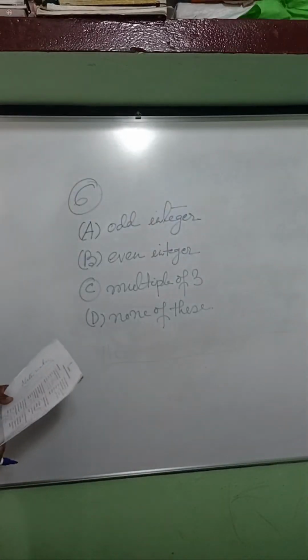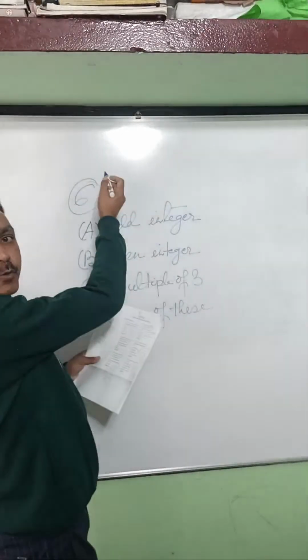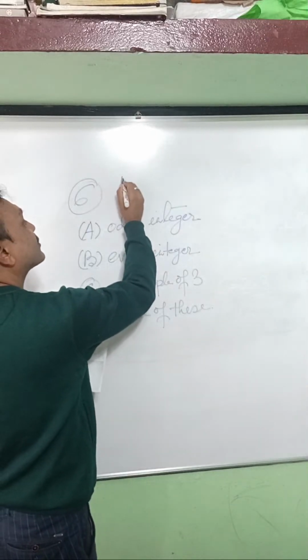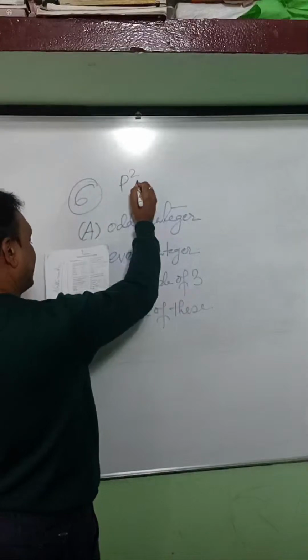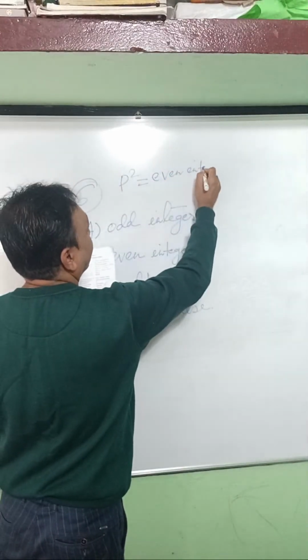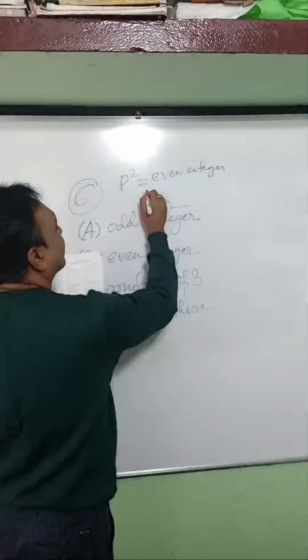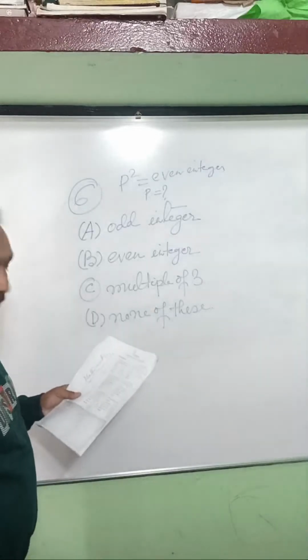According to you, which is the correct answer? Can you tell me? The p square is an even integer. Then what is p?